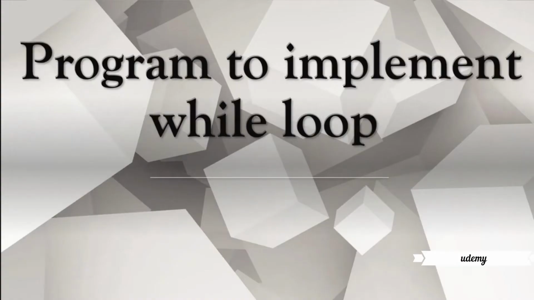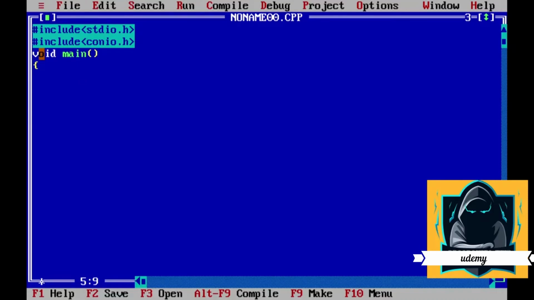Now we will see a simple program to check the working of the while loop. I will write a program to print a statement 5 times. Main function. int i, I will initialize the i value with 1 for initialization and then introduce the loop. I will write the condition here, i less than or equal to 5. First I will write the program and then I will explain it.